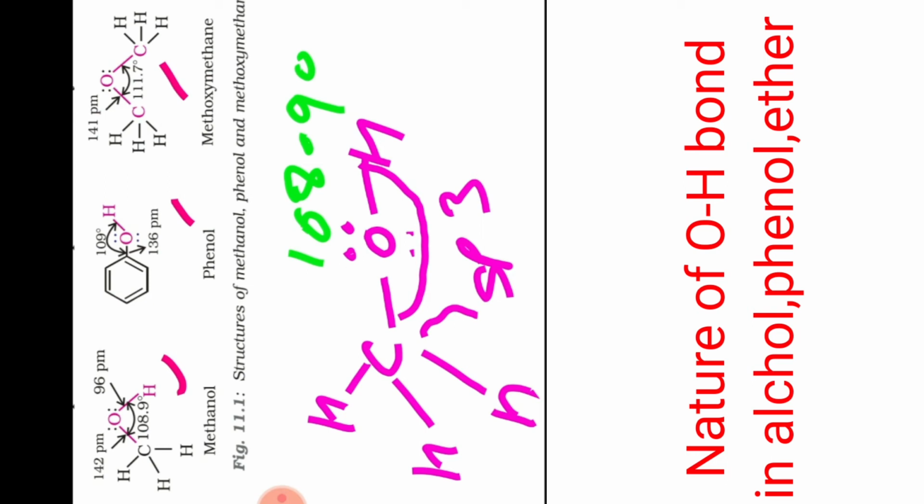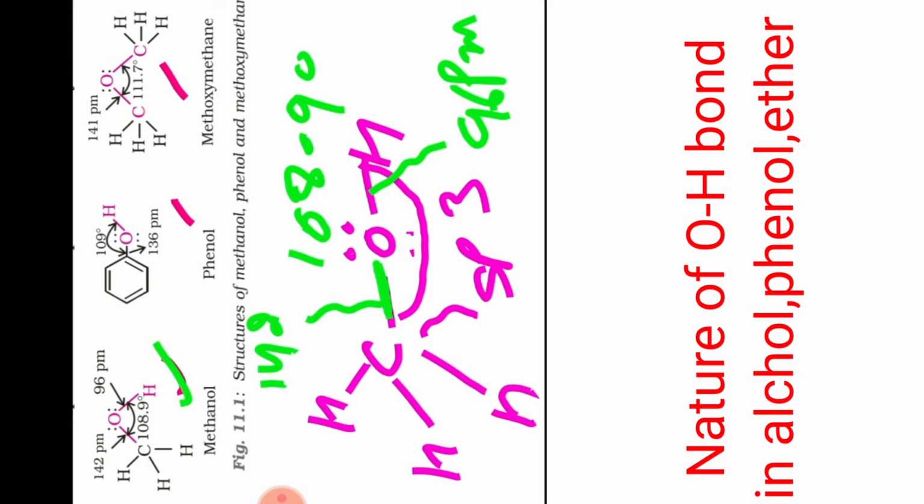And just remember, CO bond length is this. CO bond length, this one is 142 picometer, and this one is 96 picometer. These all the things are what I told you. It's given in this structure. I hope you are getting my point, all of you. Okay, now you see please.